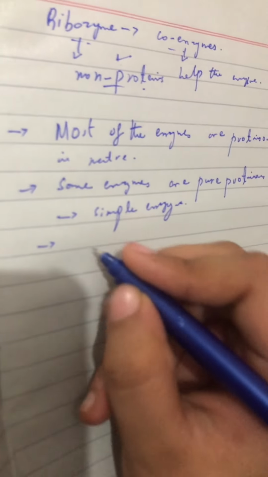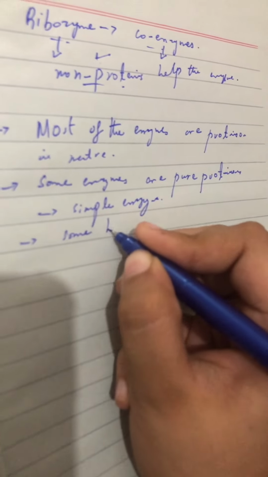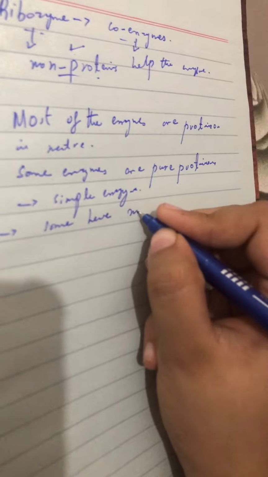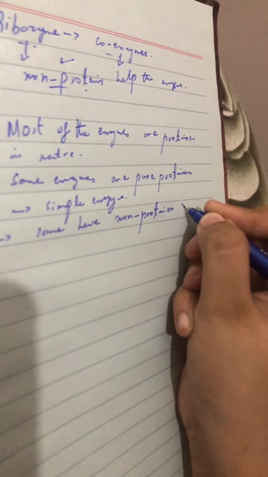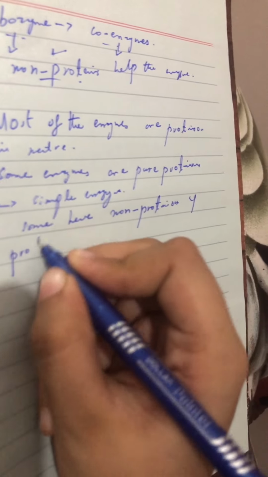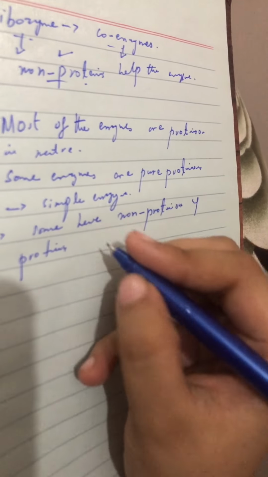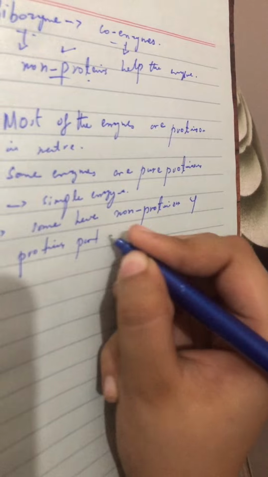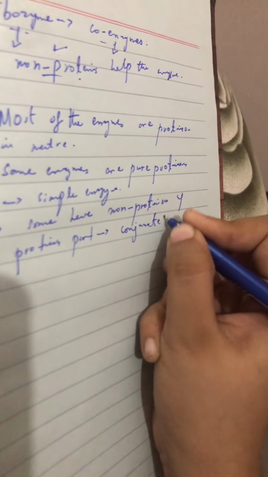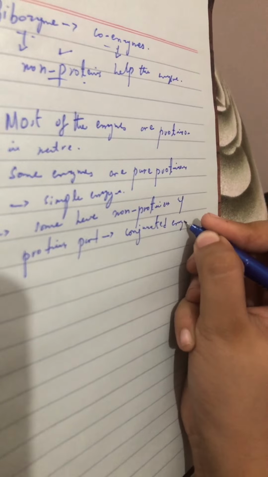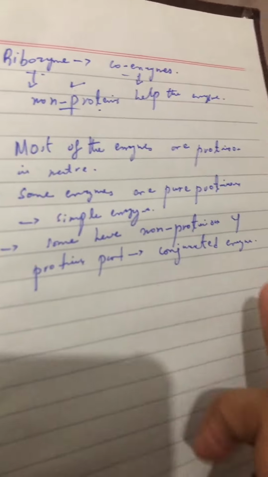After that, we have another term: some enzymes have both a non-proteinous and a proteinous part, so they are called conjugated enzymes. If you remember, in the previous video I discussed conjugated molecules in the biomolecules, right?